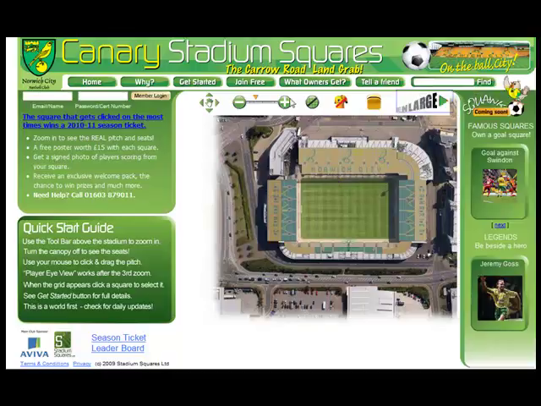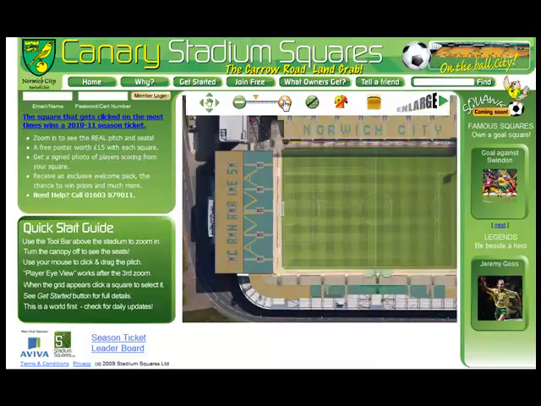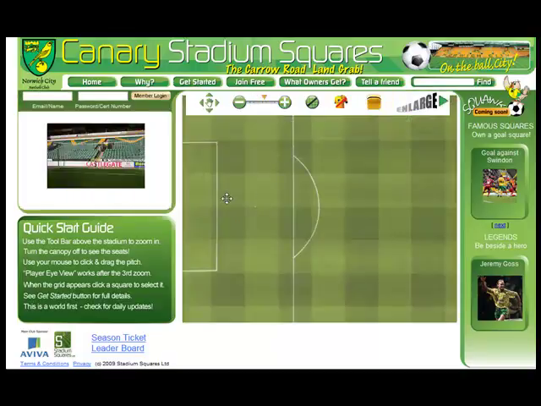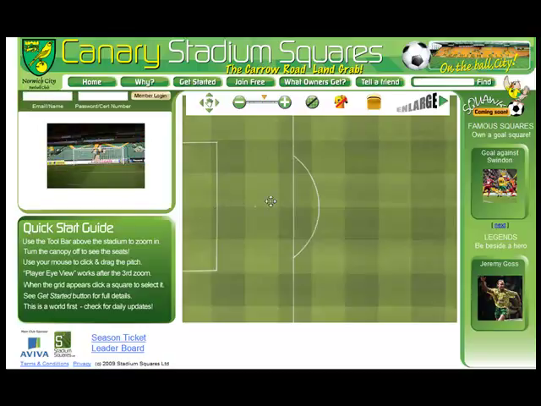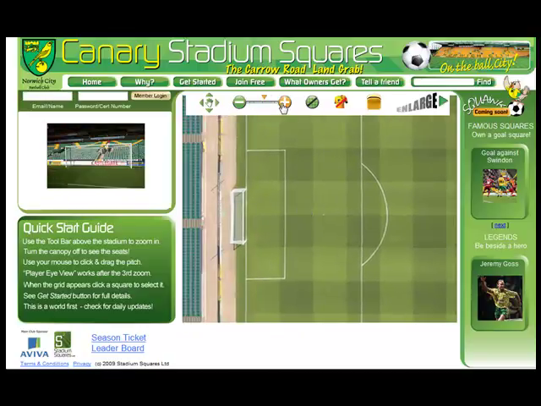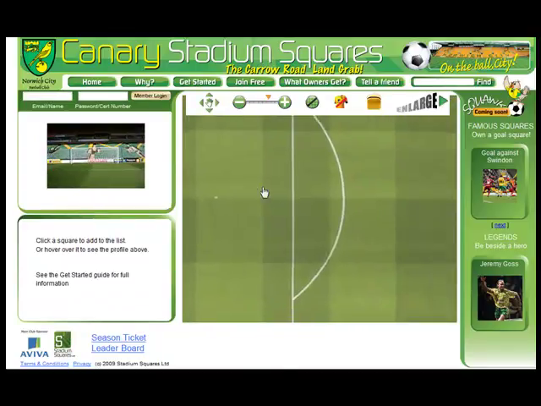At the top of the screen is a toolbar which controls what you can see and do. Use this plus sign to zoom in. If you move your mouse over the pitch, you will get a player's eye view from the exact spot on the screen on the left. Every single yard on the pitch has been photographed. Move the pitch by clicking on it and dragging with your mouse.